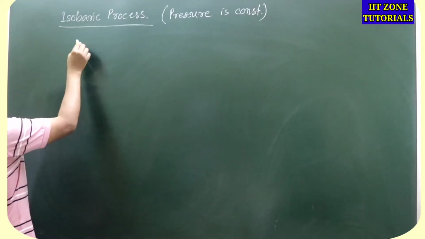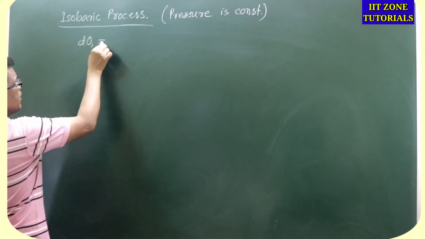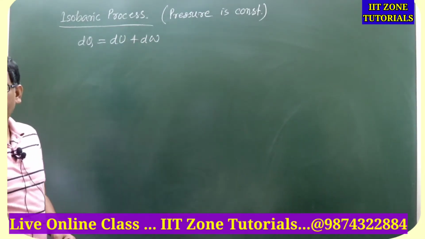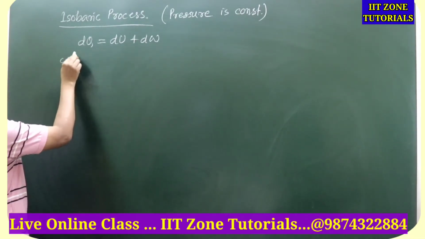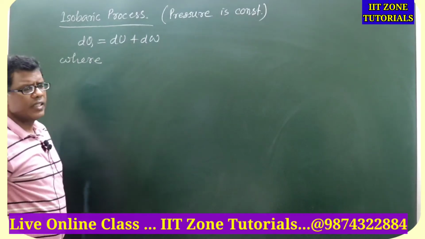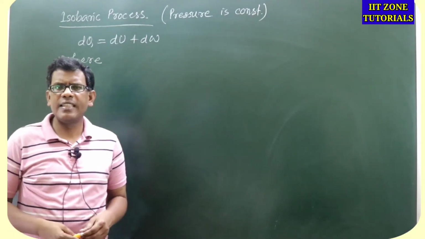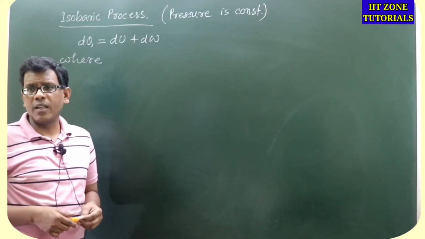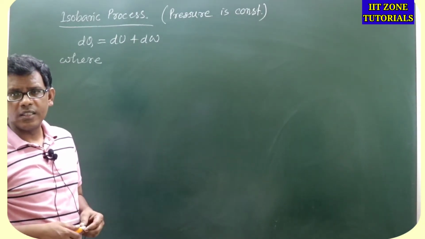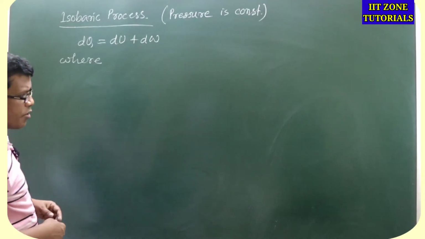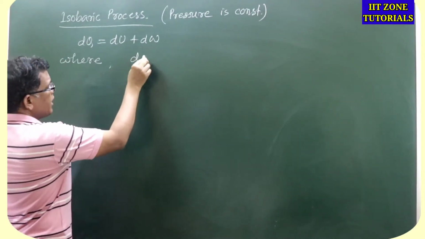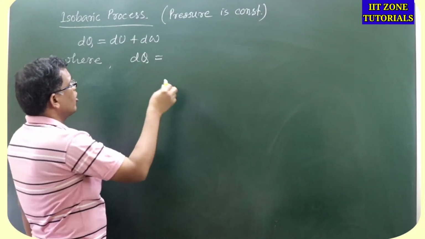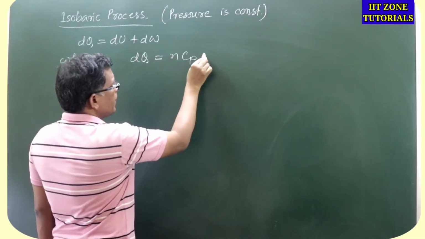So that means according to thermodynamical system dq is equal to du plus dw, where all three contents, I mean heat exchange, change in internal energy and the work done, all three are available in an isobaric process. ठीक है, all three terms are available in isobaric process where we can write down dq being the heat exchange. ठीक है, being it is done in constant pressure, we can write down this is Ncp dt, right?